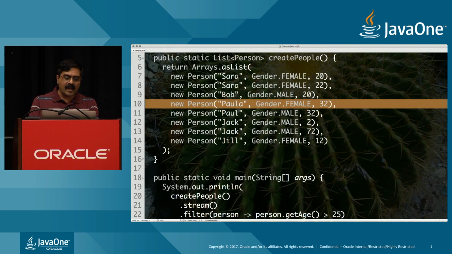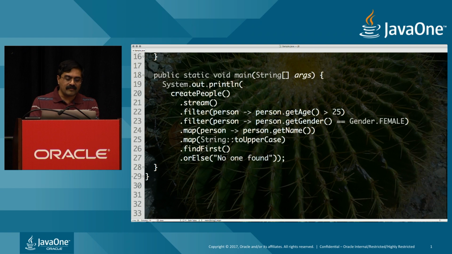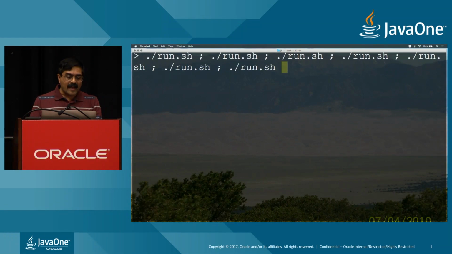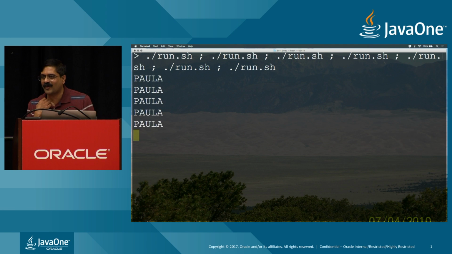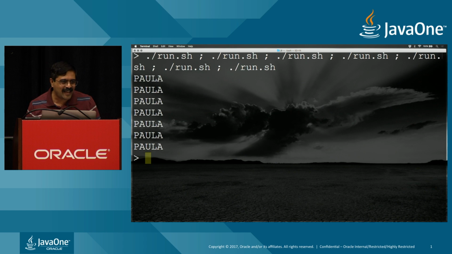But on the other hand, there is also a function called find any. What does find any say? I don't care who it is, just find one of them. Well, find any will give us one of them if it's available. So in this case, when I go back and run this, what am I going to get? It turns out it's Paula too, not fair. Why? Because it's sequentially executing. And because it's sequential, the first one is always the any as well, right? Okay, that's kind of easy to see.